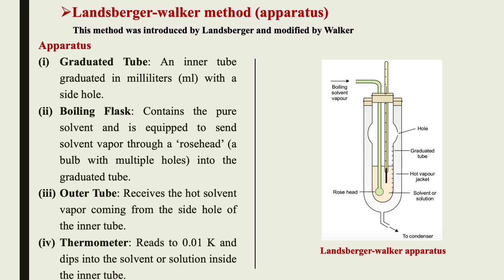Another apparatus is the thermometer, which can record a minimum temperature of 0.01 Kelvin, and it is dipped into the solvent or solution inside the inner tube. Inside you have either pure solvent or the solution that we have to measure.